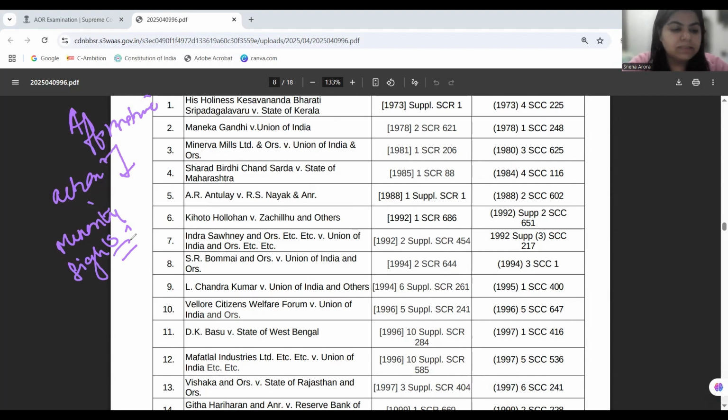Okay, so now we start with the case number 7, which is Indra Sawhney versus Union of India. Now in Indra Sawhney versus Union of India, what happened?